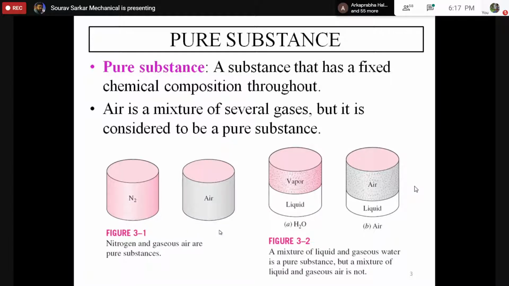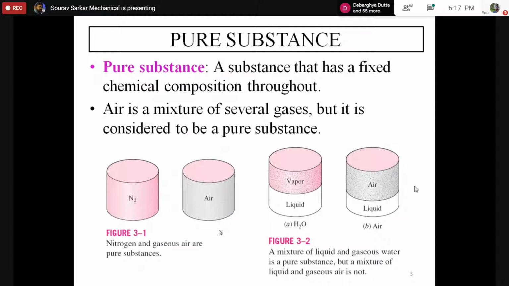But if you took a sample from the air, it will have oxygen, nitrogen, maybe some part of argon, maybe some part of dust, some part of aerosol. The composition of gaseous air and the composition of liquid nitrogen and oxygen are different. So in that case, we cannot say that the mixture of liquid and gaseous air is a perfectly pure substance.